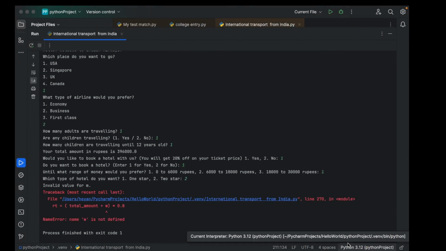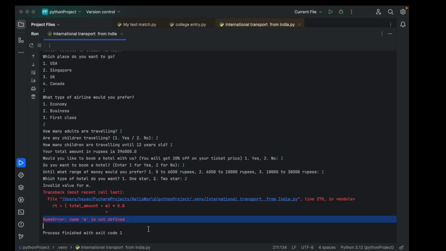Now my friends, why did this error come? Now let's check what happened. It is telling that W is not defined, and it's telling invalid value for M. Now let's run and let's try to correct our mistake.